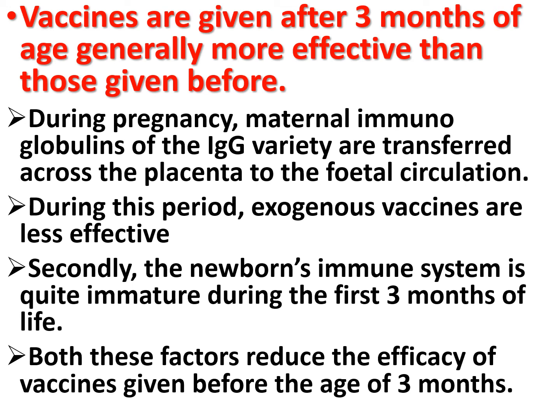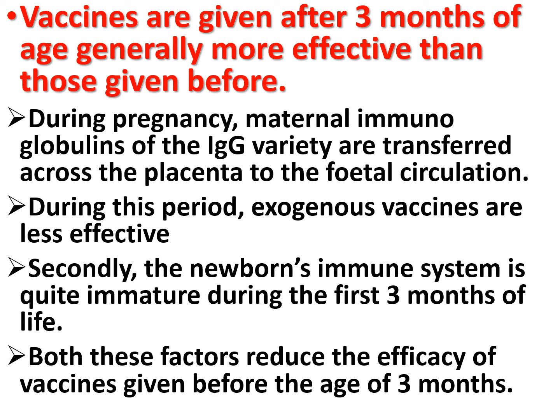The infant has significant levels of maternal antibody until about 3 months of age. During this period, exogenous vaccines are less effective because maternal antibody exerts a negative feedback inhibition on antibody synthesis in the newborn.